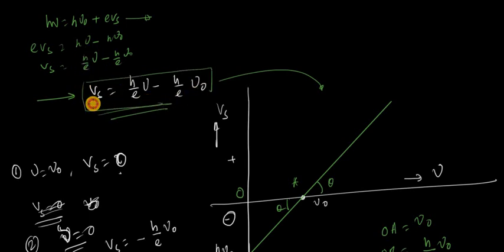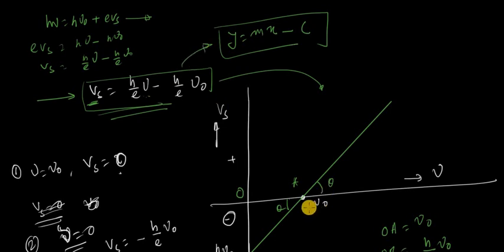Then this is Y, this is X, this is Y, this is X. So h by e is some constant, say m. Nu is along X, and this is minus c. So this is y equal to mx minus c, the form of the equation. You will not have to write down this form. I just write it to understand why this equation actually gives you a straight line.